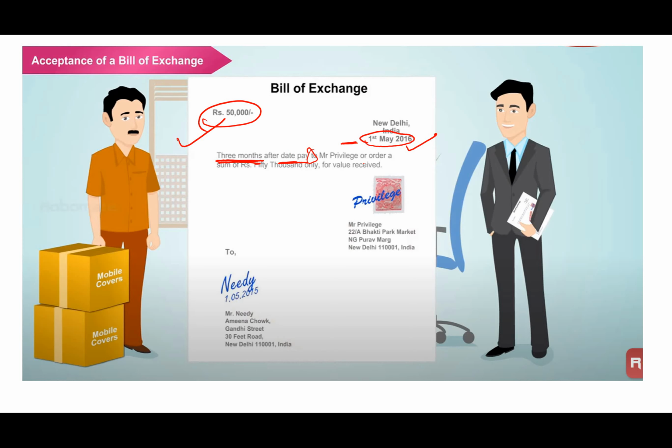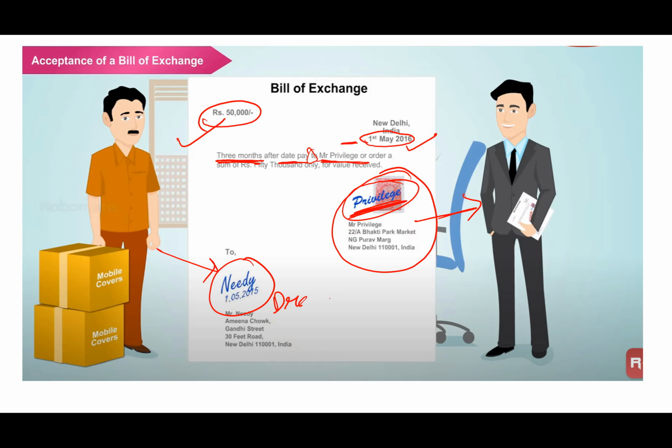To whom it has to be paid is also to be mentioned. So we have done that the payment can be made to 3 parties. Here is the name of the drawer. The drawee is the person who has to pay, and this person is the drawer.